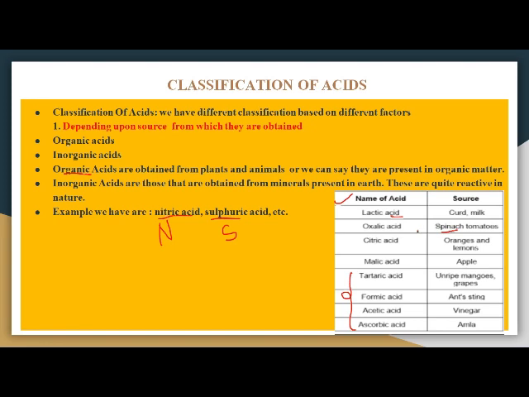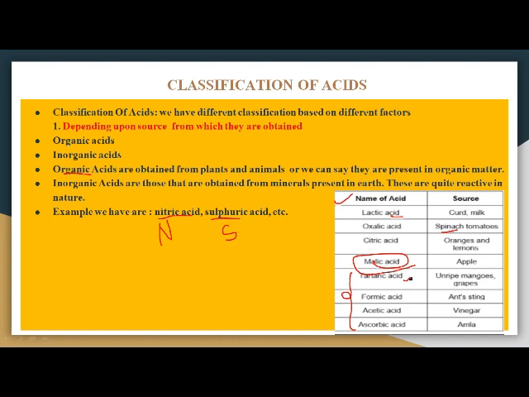As well as they are very corrosive. Corrosive means they burn the cloth or your skin when you pour them over it. But there are acids we consume in our day-to-day life, and these acids do not cause any harm to us.